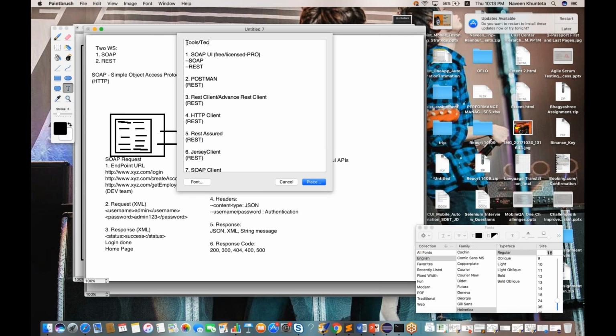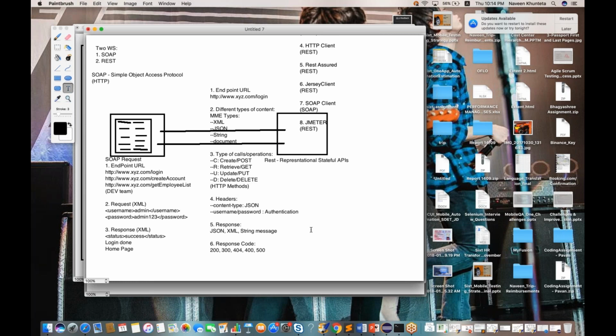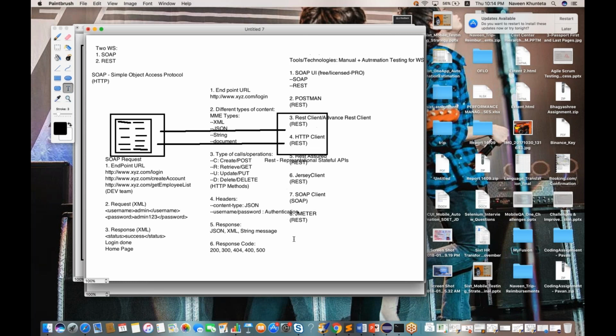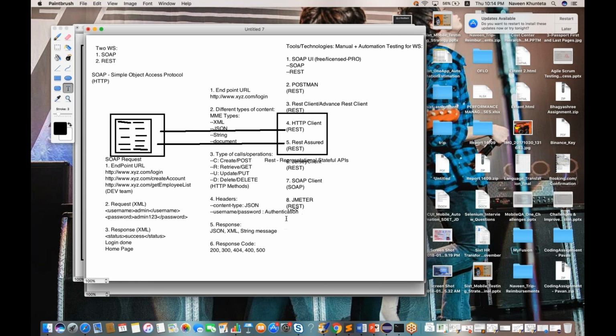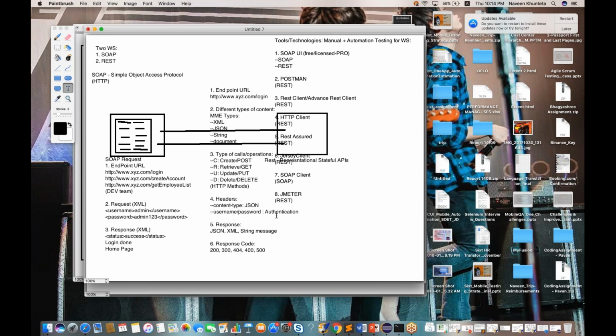So these are the different tools and technologies available for manual testing as well as automation testing for web services. Okay, any doubt in this?